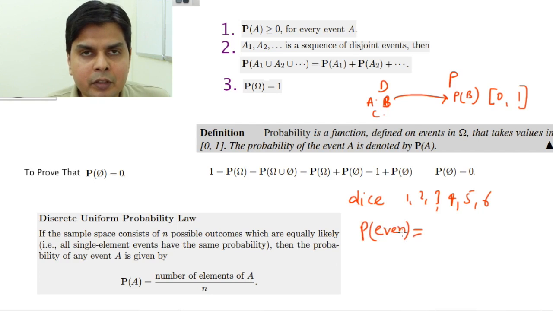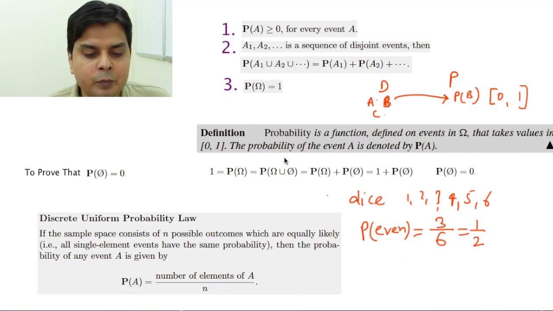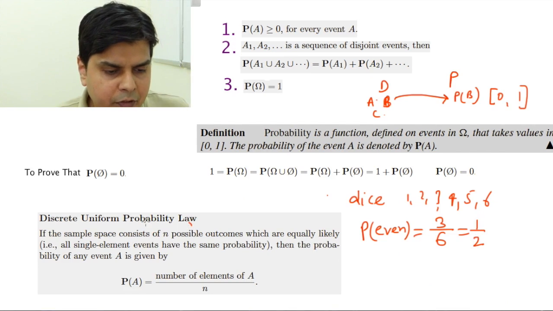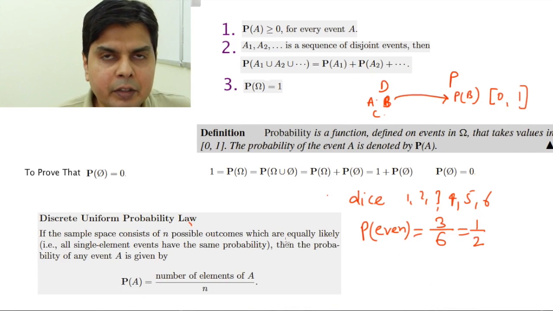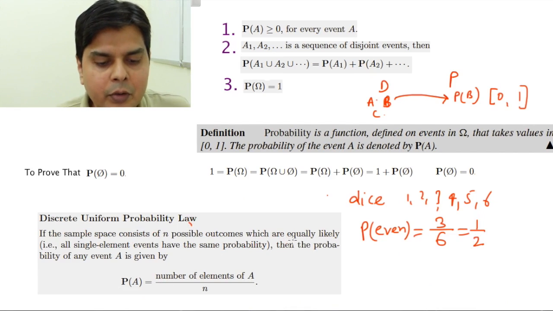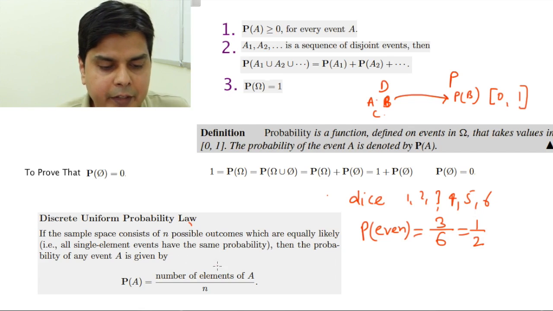Then the even number event will be 2, 4, 6. There are 3, so 3 divided by 6 will be 1 by 2. So we will be using this law, that is the uniform probability law, whenever I have been given the assurance that all the outcomes are equally likely.